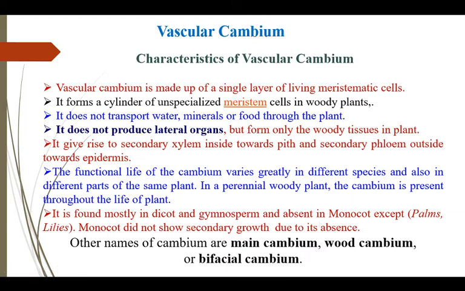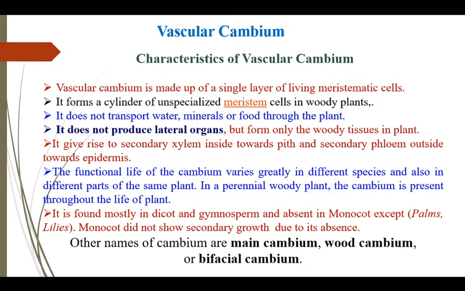Vascular cambium. The vascular cambium has different characteristics. It is made up of a single layer of living meristematic cells. It forms a cylinder of unspecialized meristematic cells in woody plants. It does not transport water, minerals, or food through the plant. Even it does not produce any lateral organ but forms the woody tissue in plants. It gives rise to secondary xylem inside toward the pith and secondary phloem towards the outside, that is, the epidermis.